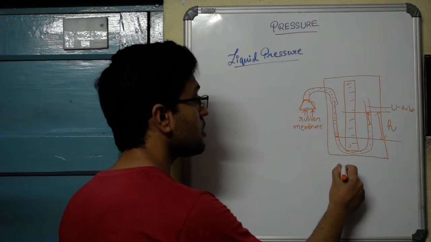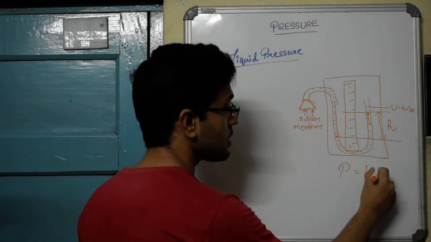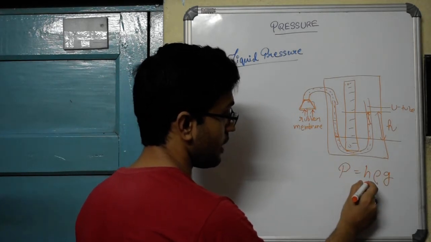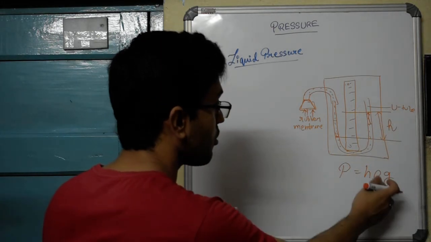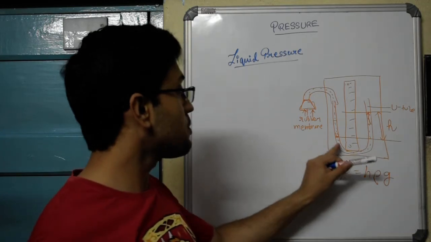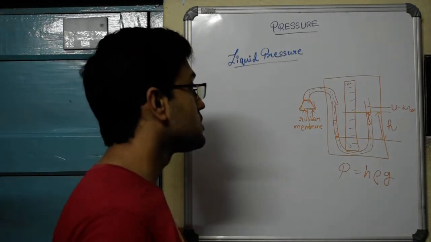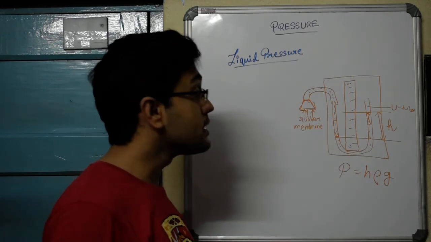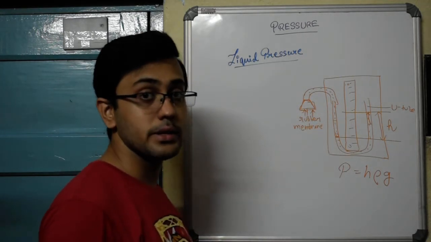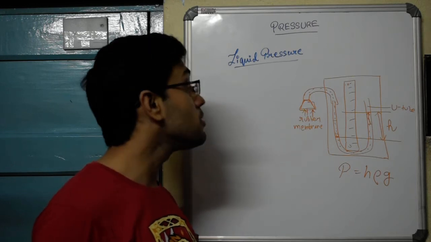There is a formula, h rho g, where h is this height difference, g is the acceleration due to gravity, and rho is the density of the liquid that you are using. Just by using this formula you can find out how much pressure is acting here. And this is one of the ways in which you can measure liquid pressure: the manometer.